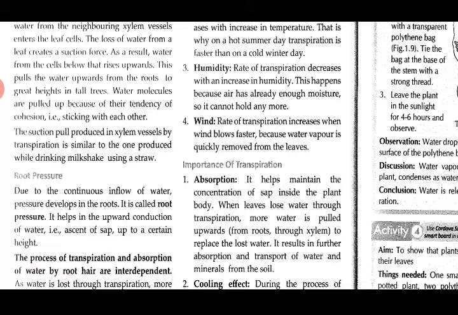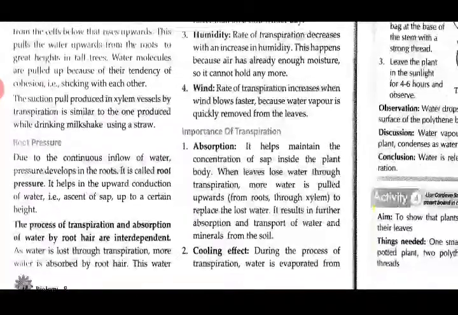Now then we move on to the root pressure. Just because of the continuous inflow of water from the soil into the roots, what is happening? A pressure develops in the roots. This is known as root pressure, and this is the pressure which is responsible for upward conduction of water, or in simple words you can call it the ascent of sap.